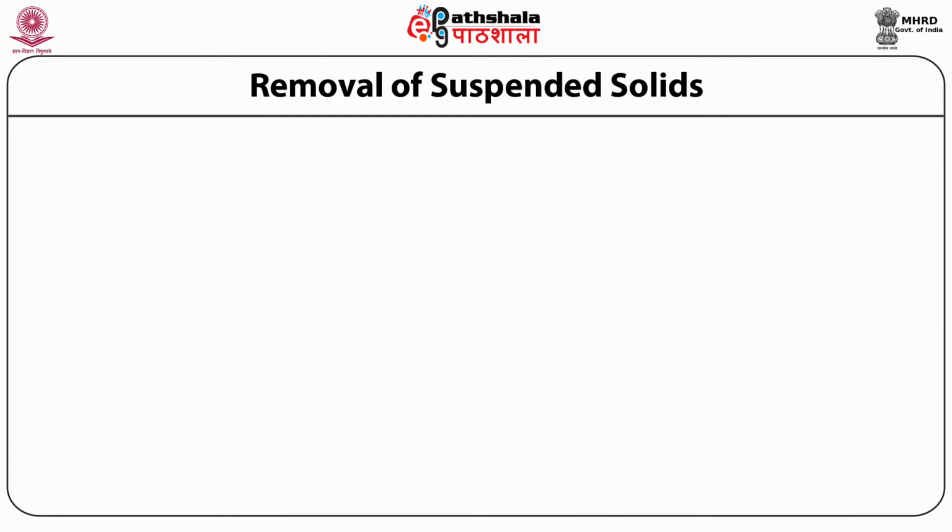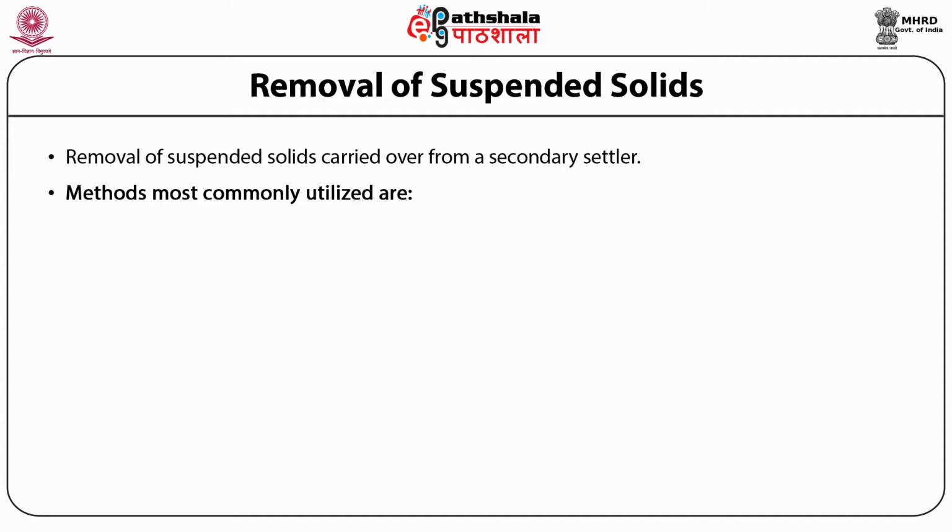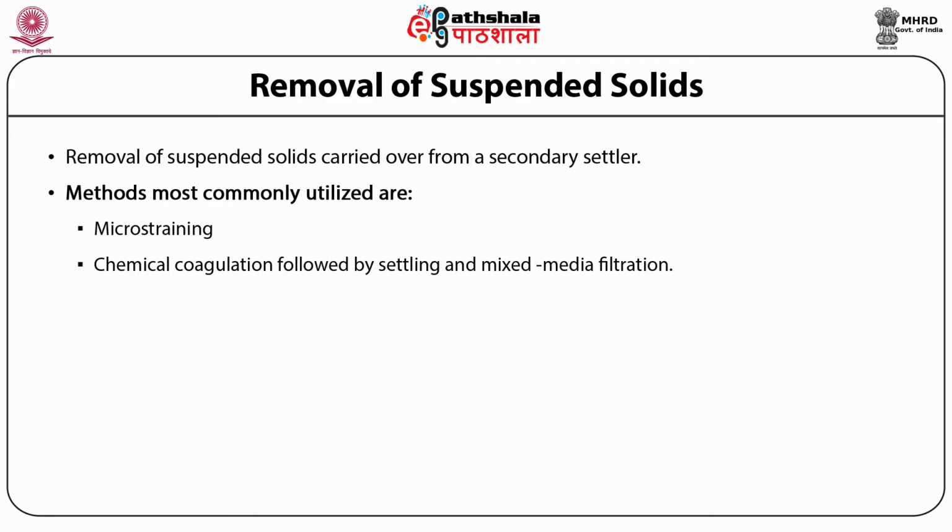The first process of advanced wastewater treatment is the removal of suspended solids. The removal of suspended solids in advanced treatment implies the removal of those materials that have been carried over from a secondary settler. Of the several methods proposed, the two most commonly utilized are microstraining, and chemical coagulation followed by settling and mixed media filtration.